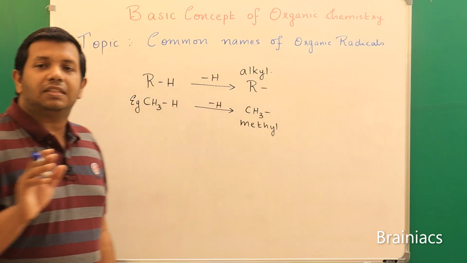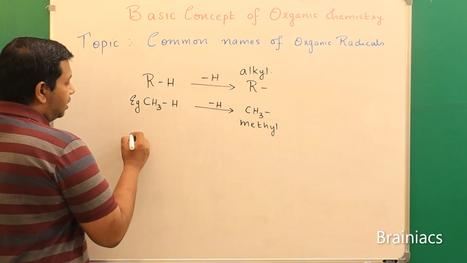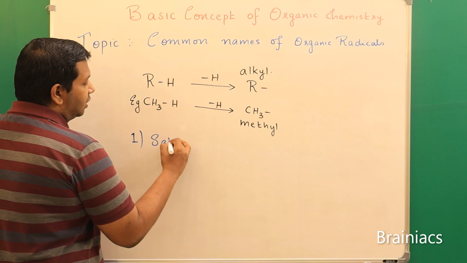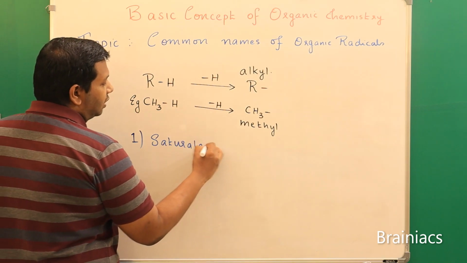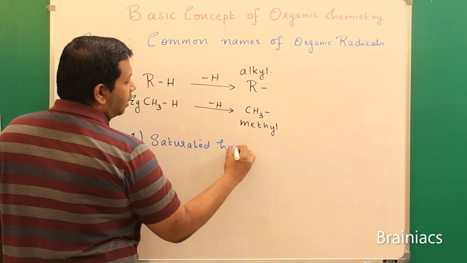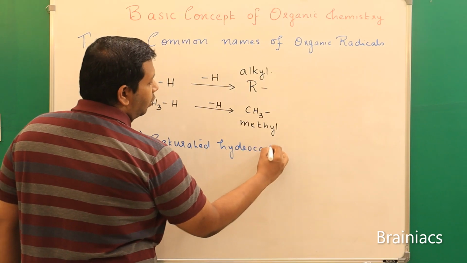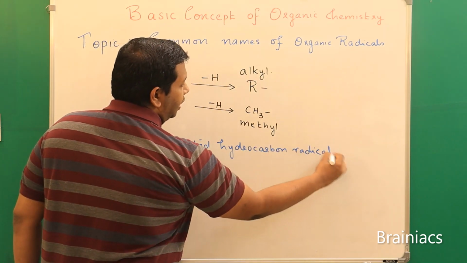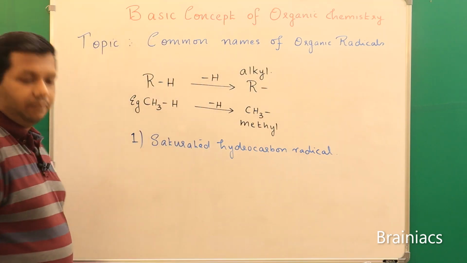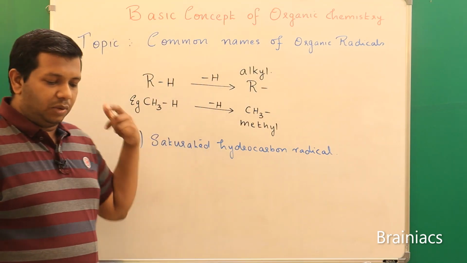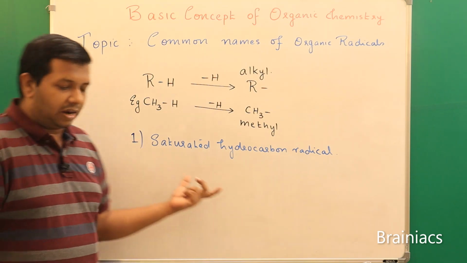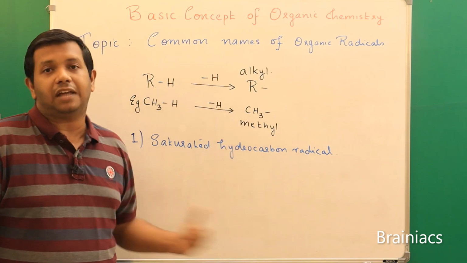Okay, now we will try to see the various classifications of radicals. So first thing, the first classification that comes under here is saturated hydrocarbon radical. Then what is next very important here is this saturated hydrocarbon radical, it can be of different types.